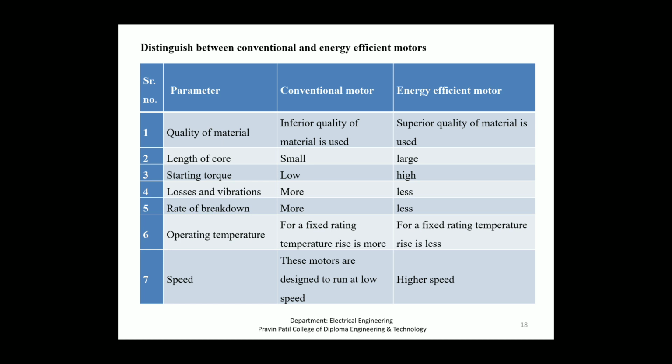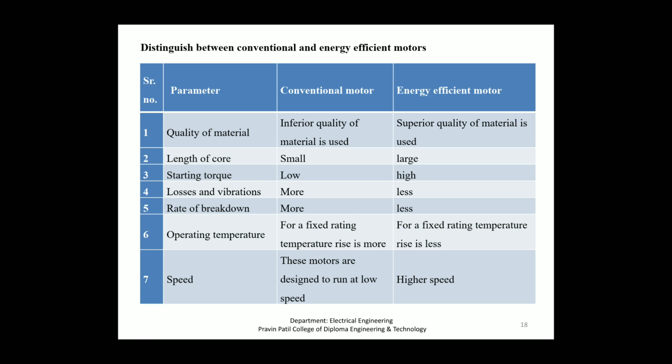Measures adopted for energy efficiency address each loss specifically, as under. The first one: stator and rotor I square R losses. These losses are major losses and typically account for 55 to 60% of the total losses. I square R losses are heating losses resulting from current passing through stator and rotor conductors.